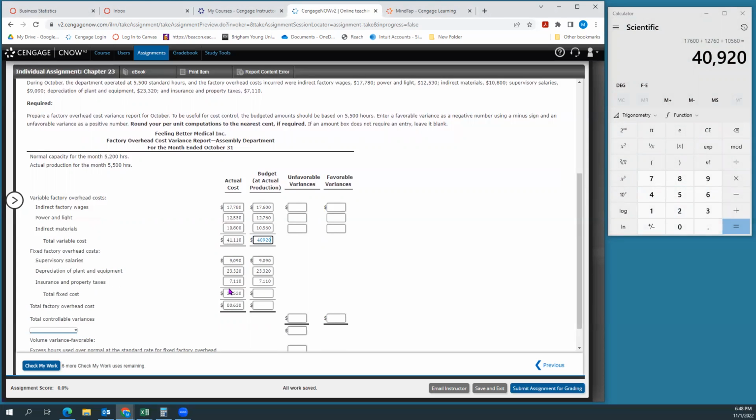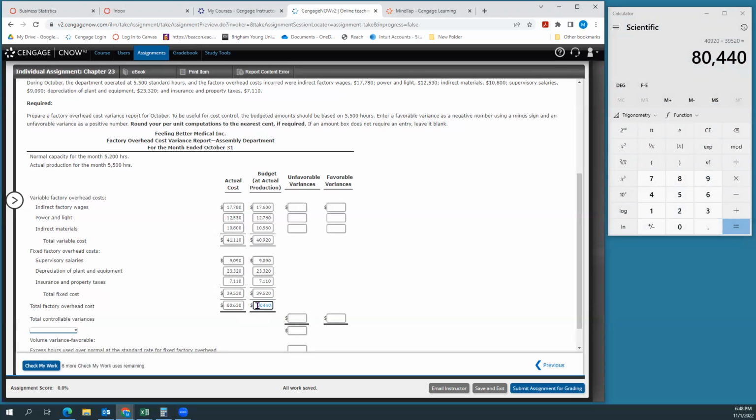I could add these all up again or see that they're the same. So I'll just do 39,520. And then finally, to get the total, I'll take the total variable cost of 40,920 and get 80,440.